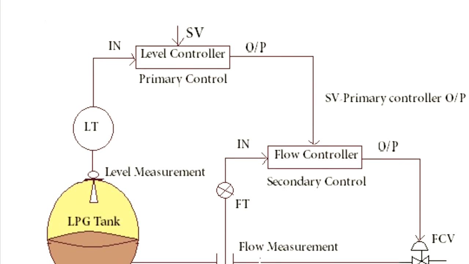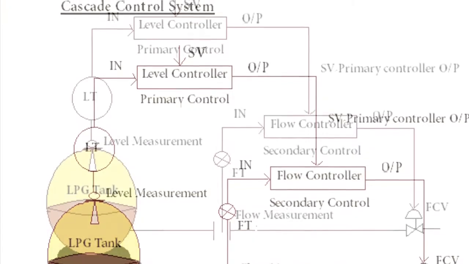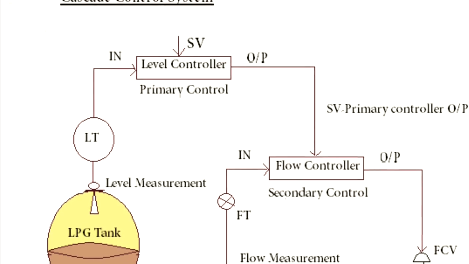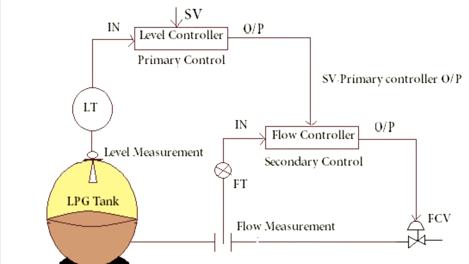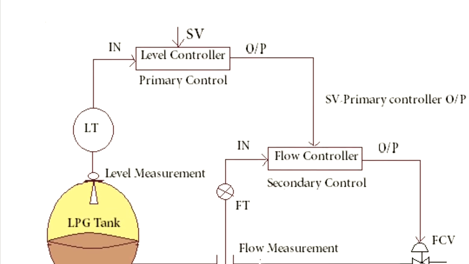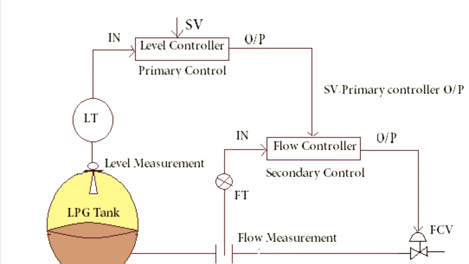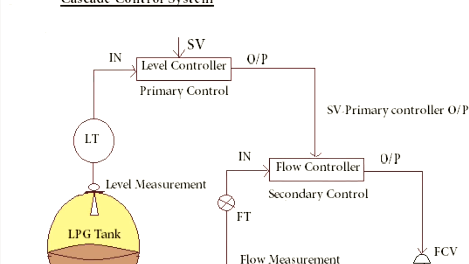So the controller takes necessary action to control the process by giving output signal. So it maintains the process value within the set value itself. That's why we are using set values.